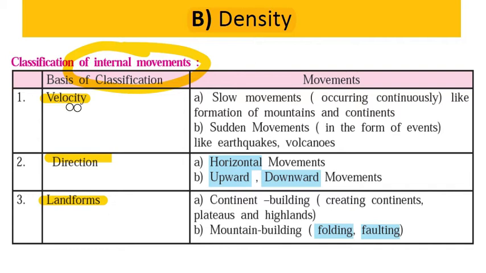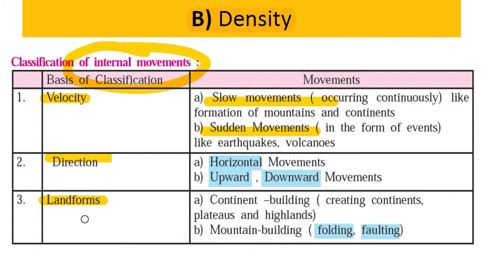Remember this thing. On the basis of velocity, we can classify internal movements as slow movements and sudden movements. Slow movements consist of the mountain building process and continent building process. The sudden movements consist of volcanic eruption and earthquake. Then on the basis of direction, we can classify these internal movements as horizontal movement. These tectonic movements are basically horizontal movements. Then we have upward and downward movements. The block mountain formation or Rift Valley formation comes under these upward and downward movements.